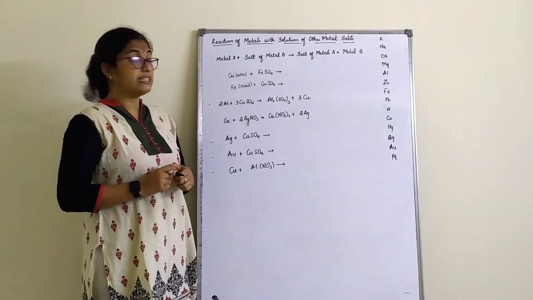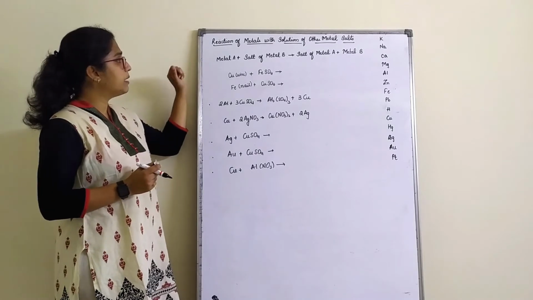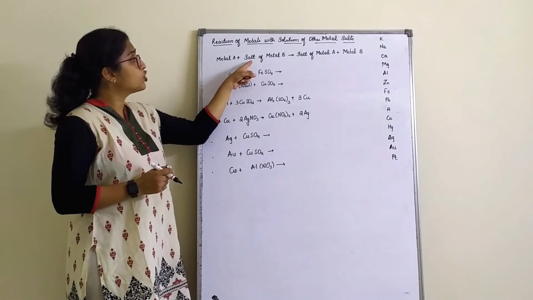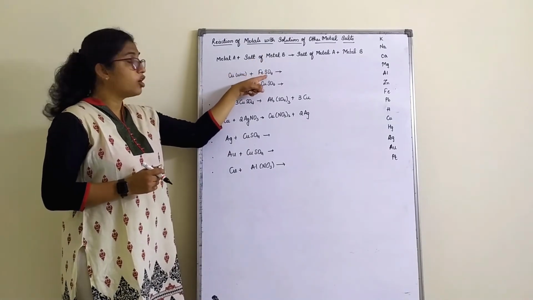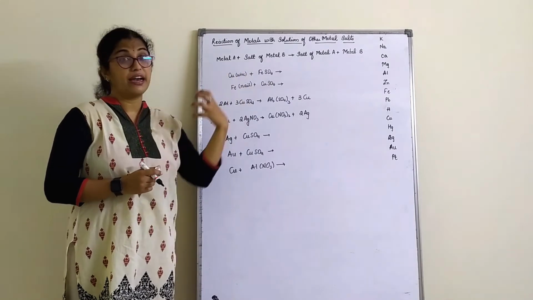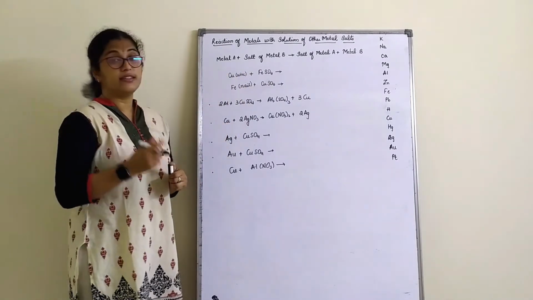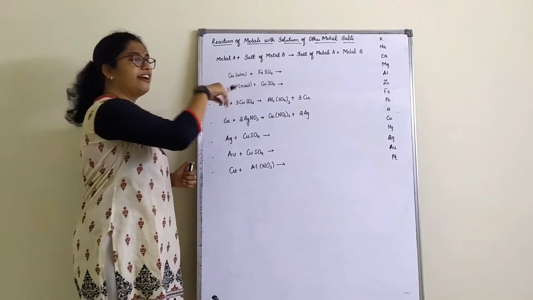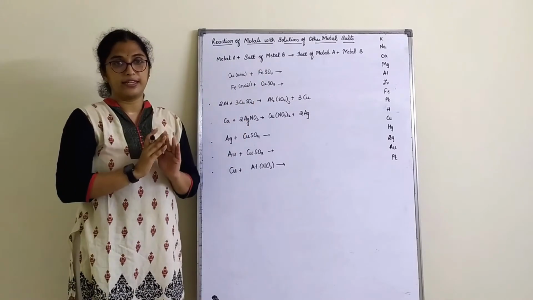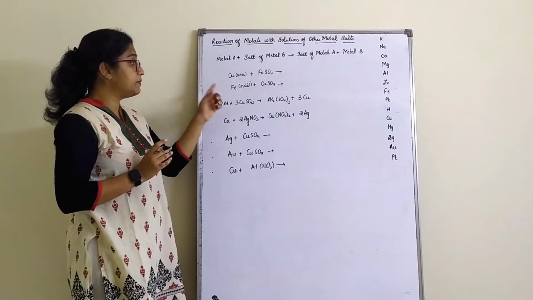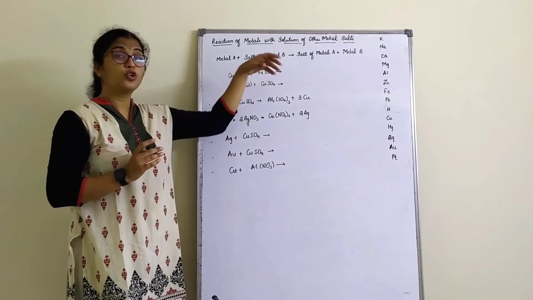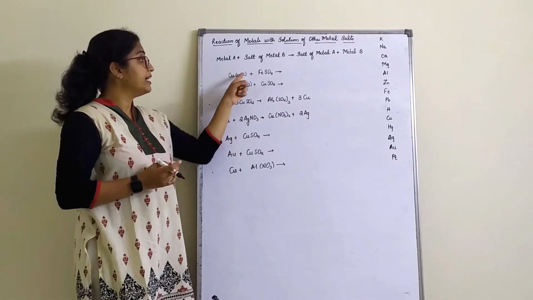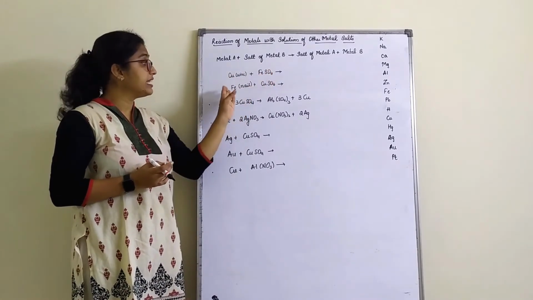So let's understand this in detail. For example, let us assume that metal A is nothing but a copper wire. Now the salt of metal B. Ferrous sulfate is a salt of iron, ferrous. So what I have done here is I have taken the salt of metal B, that is iron ferrous sulfate salt, and I have dipped a copper wire in it and kept it aside. I have taken the second example as an iron nail dipped in copper sulfate solution. So I want to see what reaction will happen when I dip copper wire in ferrous sulfate and iron nail in copper sulfate.